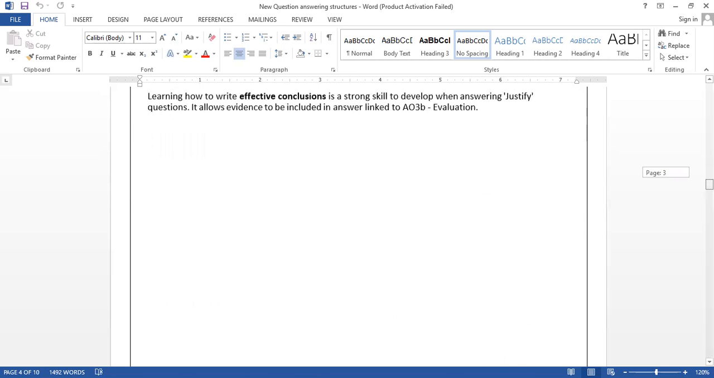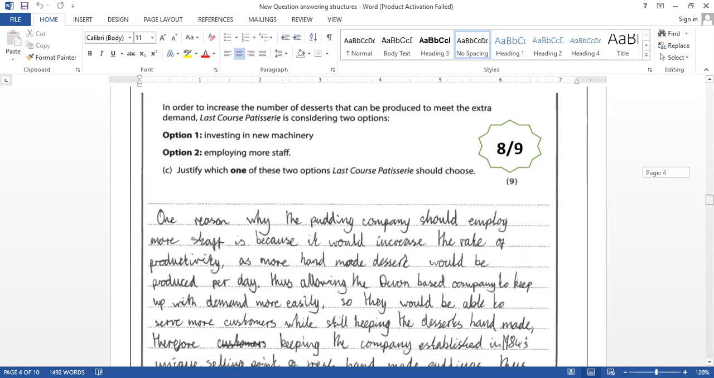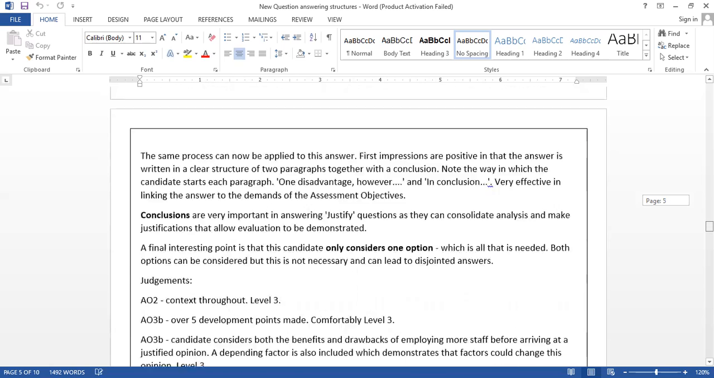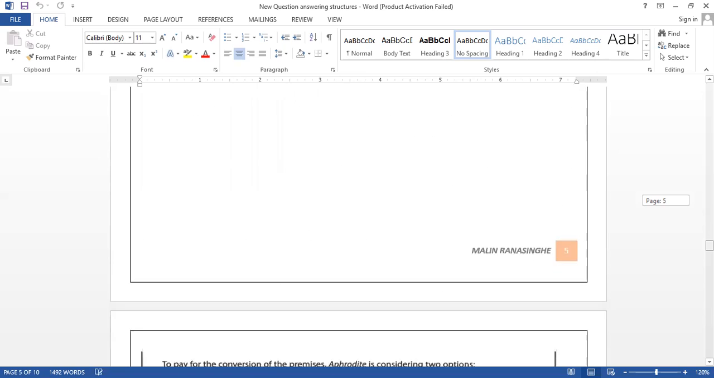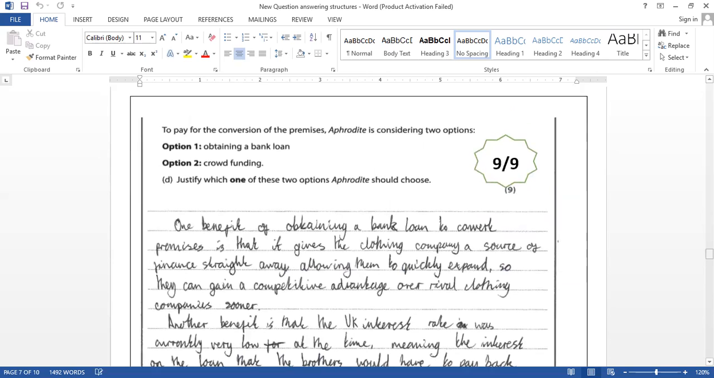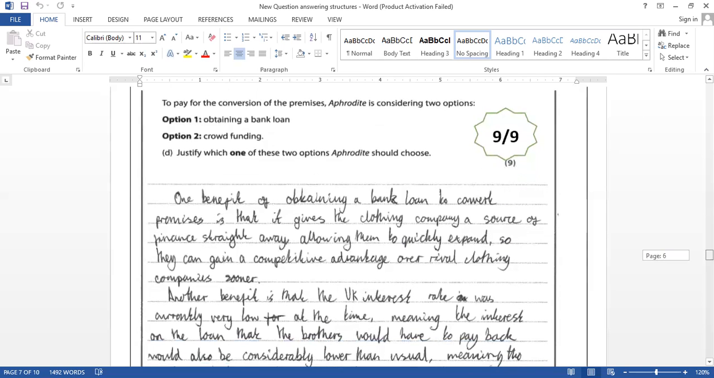Right. So I would like to show you some model answers for the 9 marker. This question was taken from a past paper, and this student got 8 out of 9. And then another answer is there. This student got 9 out of 9. So let's read the 9 out of 9 question. The question was about Aphrodite company. There are 2 options: obtaining a bank loan or crowdfunding. The candidate took the first option, the bank loan.